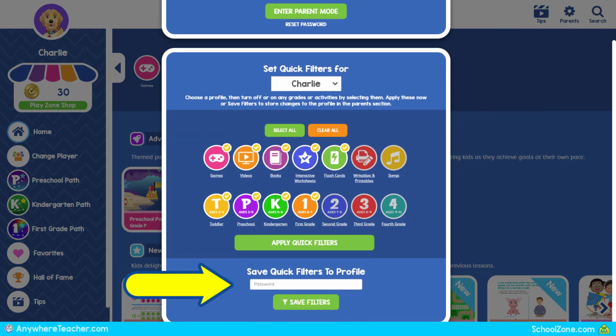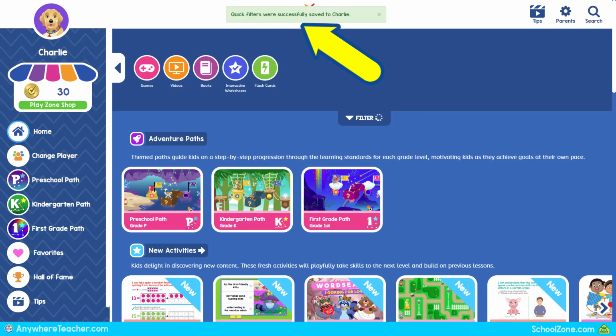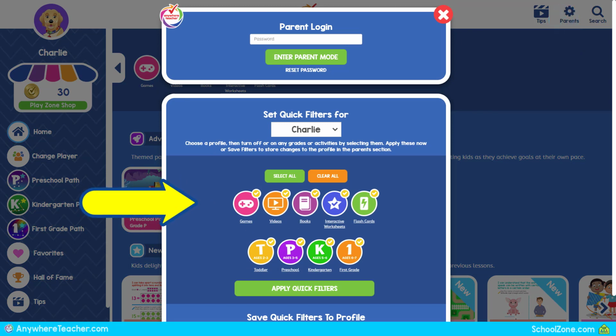If you want to keep these settings, use the Save Quick Filters option and simply enter your password. Then select the Save Filters button. Now the settings are saved to your child's profile. Your Quick Filters will now reflect the saved filter settings.